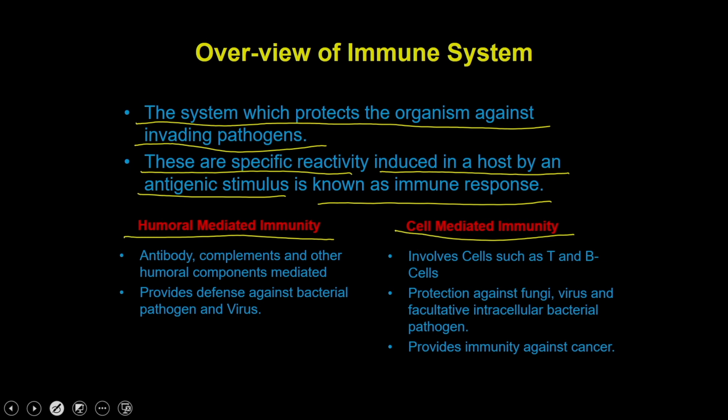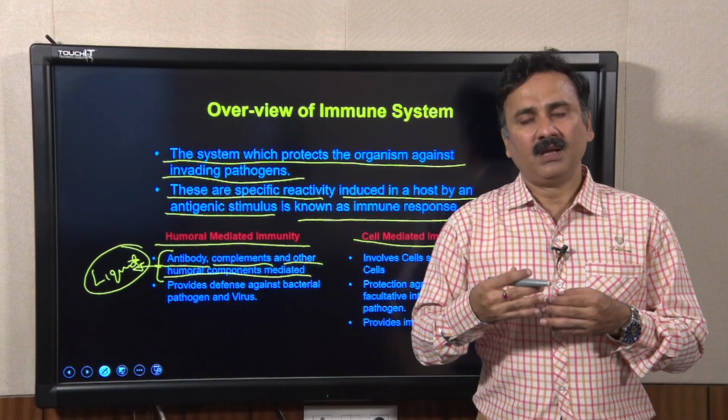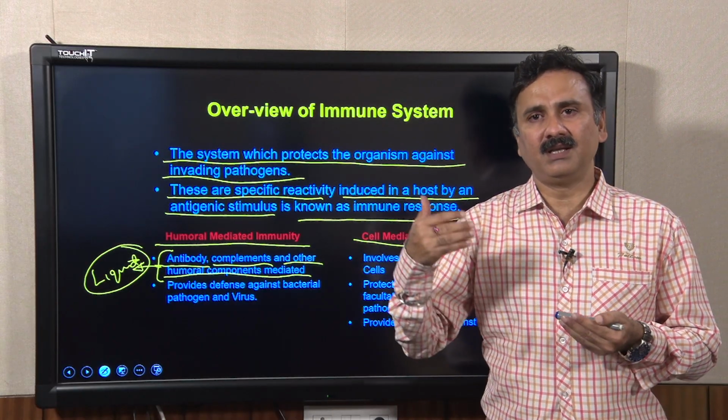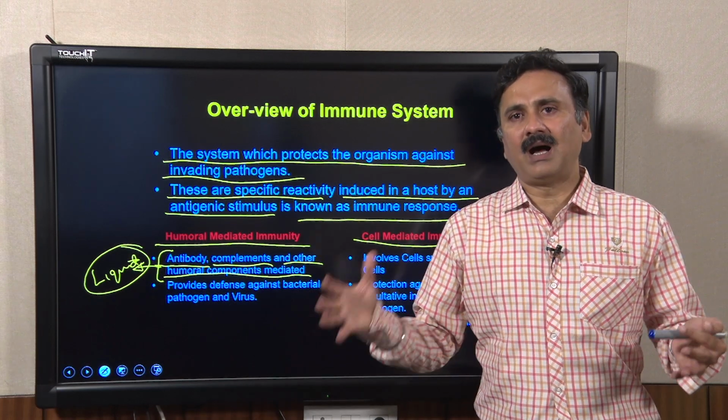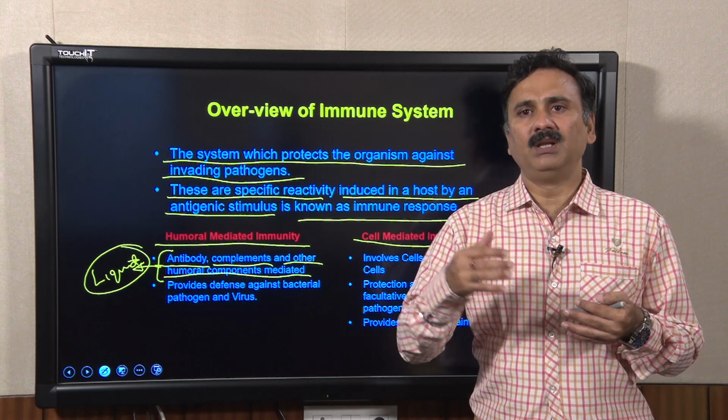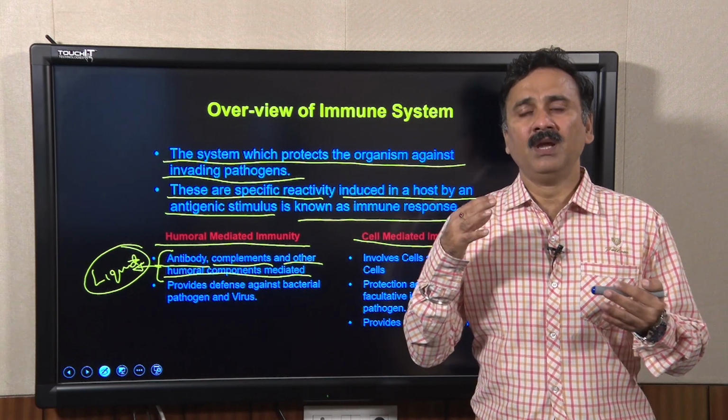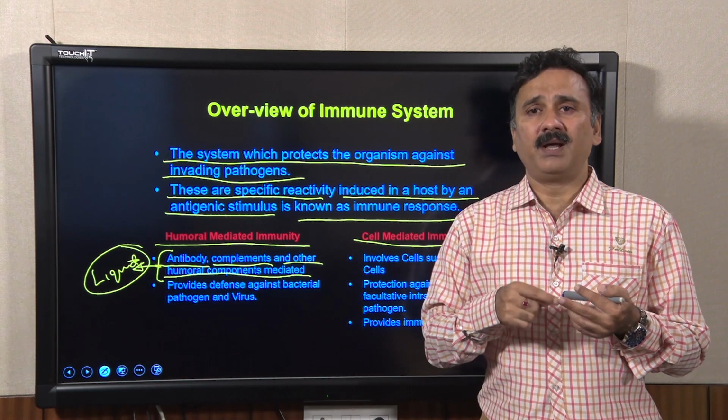In humoral mediated immunity, mainly antibody, complement and other humoral components mediate this type of immunity, which means all responses mediated by the liquid component. For example, cells secrete cytolytic enzymes, antibodies and complements, which circulate within the blood and continuously monitor for foreign organisms.